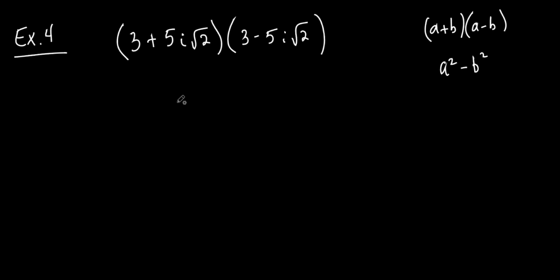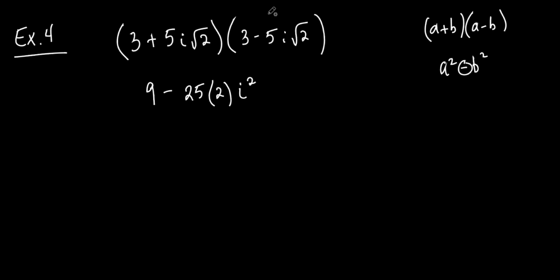So what am I going to get on the first? Which is 9. Now, what's my sign going to be? Minus. And now what do we do? Just multiply the last together. So let's watch. 5 times 5 is 25. Let's do the i's last. Is that all right? Square root of 2 times square root of 2 is 2. And then i times i is i squared.